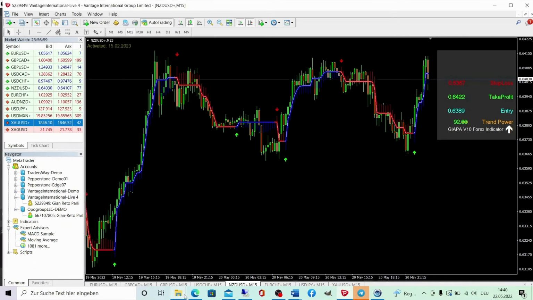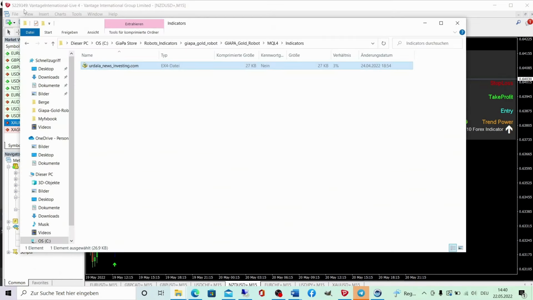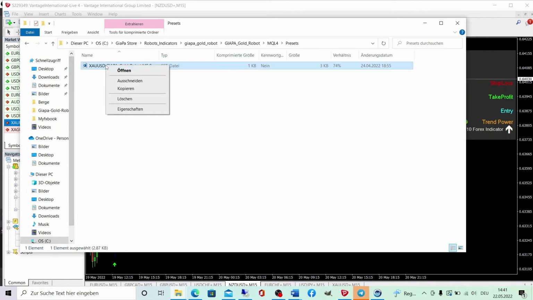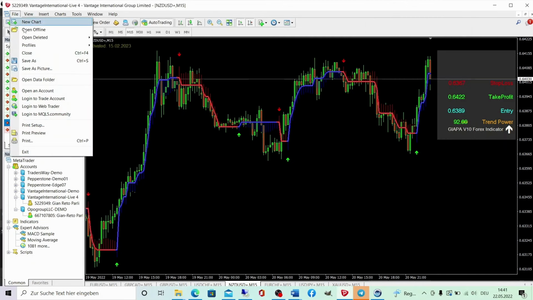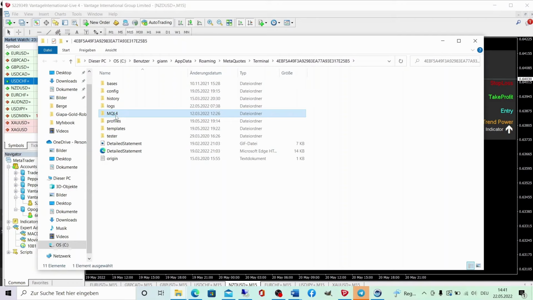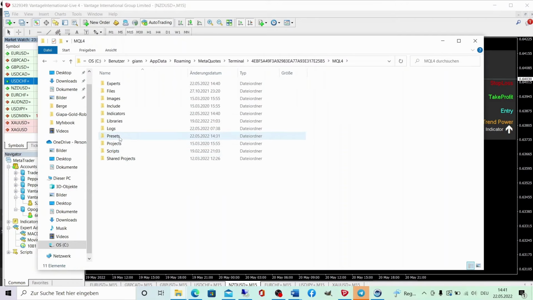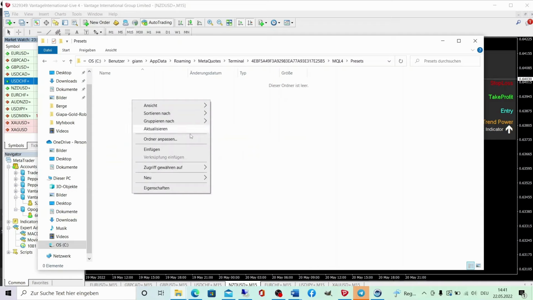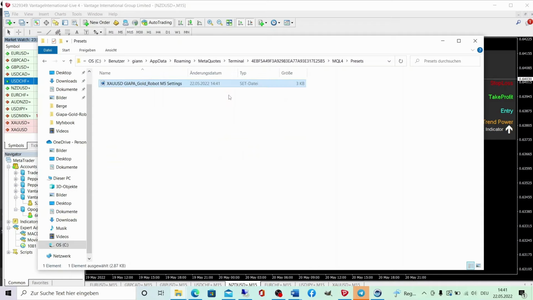Now, last time with the preset, we copy this file, we go to MT4, we go to open data folder, we go to MQL4, now we go to the presets and we copy the preset file into here. Okay, now you have added everything you need.